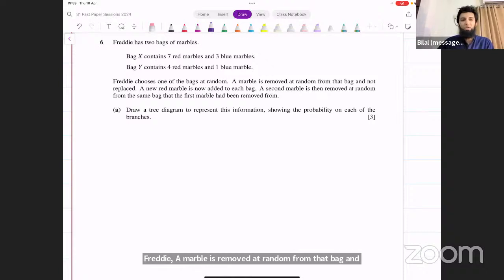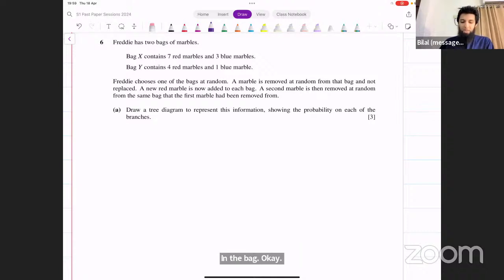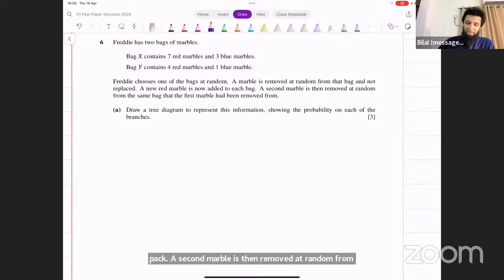That means you're not putting that marble back in the bag. A new red marble is now added to each bag. A second marble is then removed at random from the same bag that the first marble had been removed from. Draw a tree diagram to represent this information, showing the probability on each of the branches.